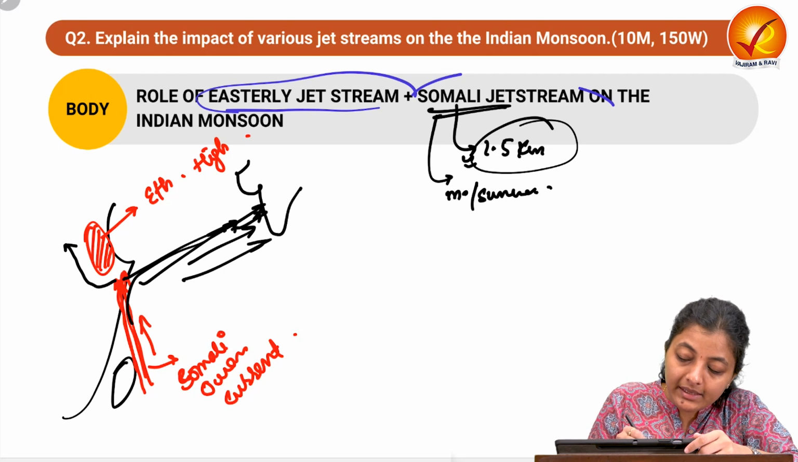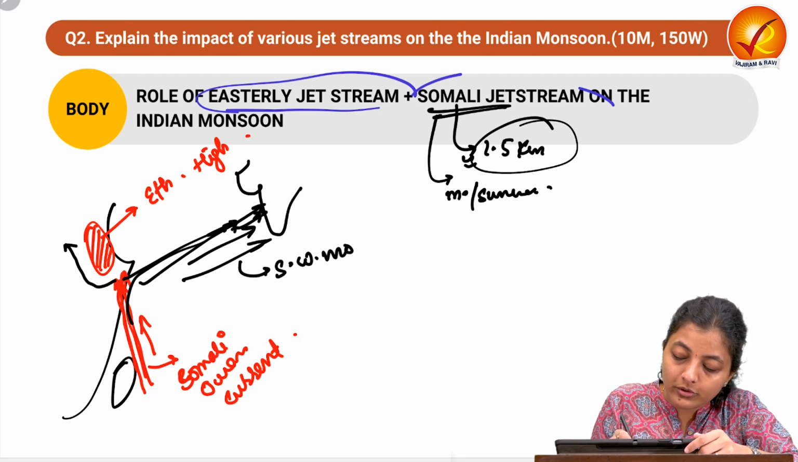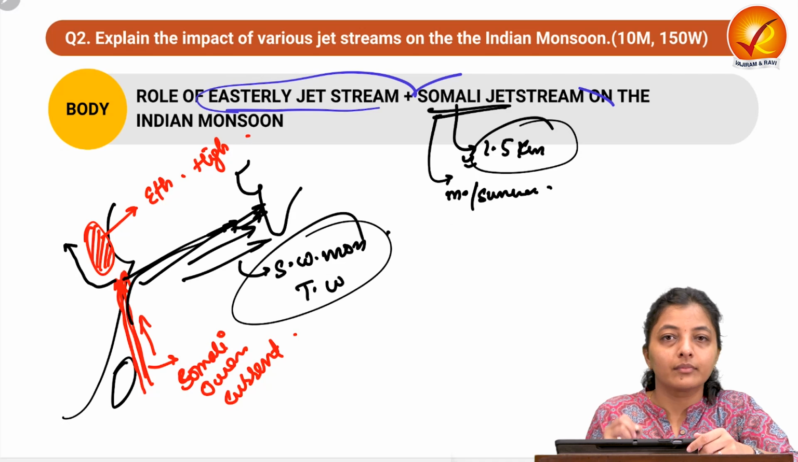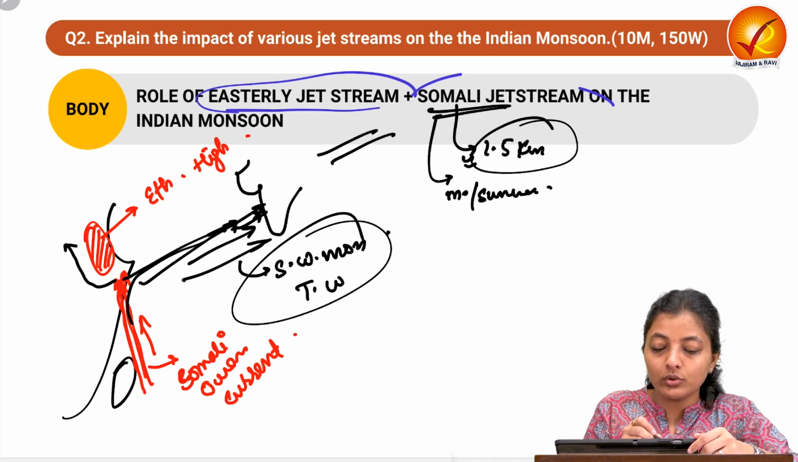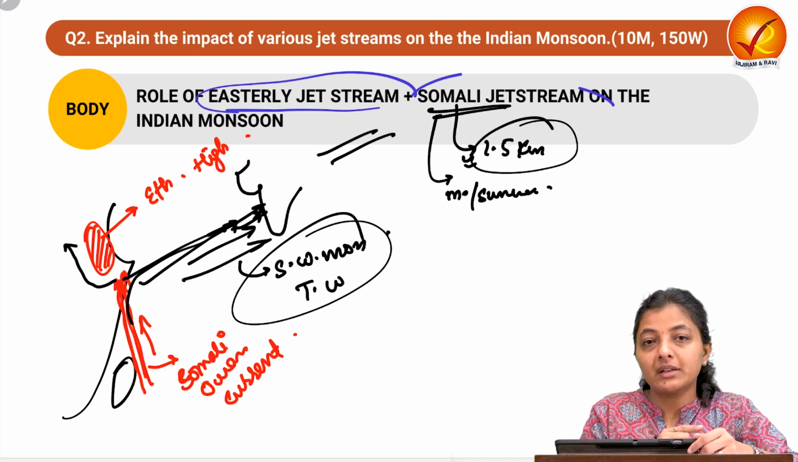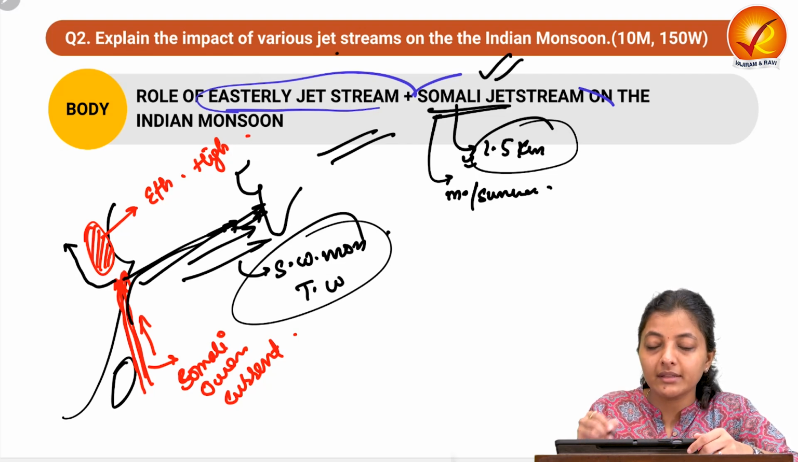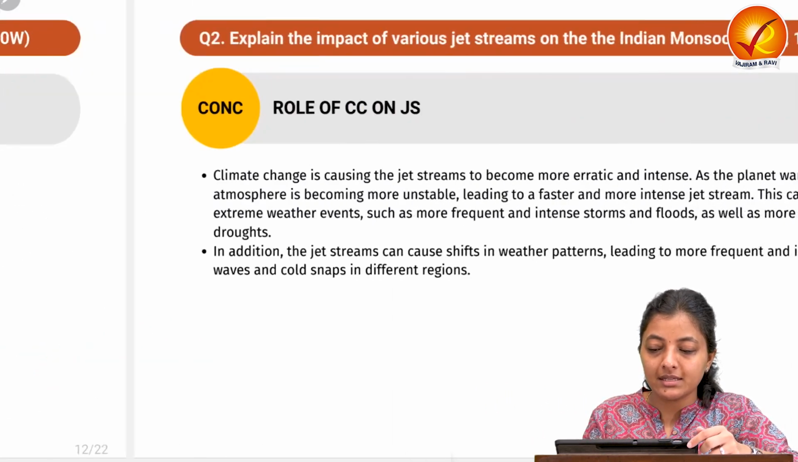Again, this intensifies the southwest monsoon trade winds. So these are the three roles of the subtropical westerly jet stream, the easterly jet stream, and the Somali jet stream. So this was our answer.